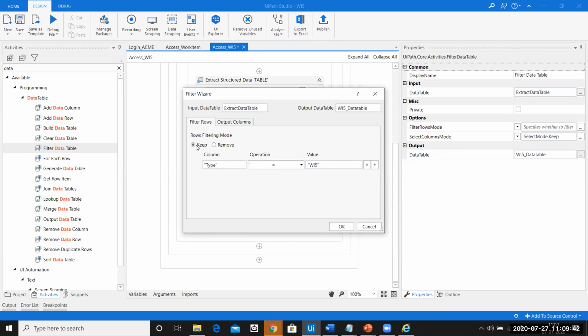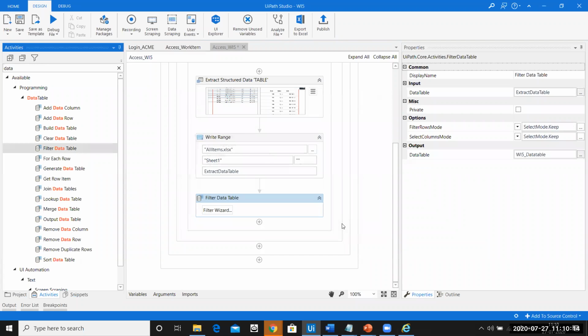If I say keep it, that means from the extract data table, I'll only take the WI5 elements and put them here in this new data table. If I say remove it, that means from the extract data table, I'll remove all WI5 elements and store the rest in this table. Our case is only keep. We are not going to say remove it. We just need to keep it. Perfect, as simple as it is. I'll say okay, done, perfect.